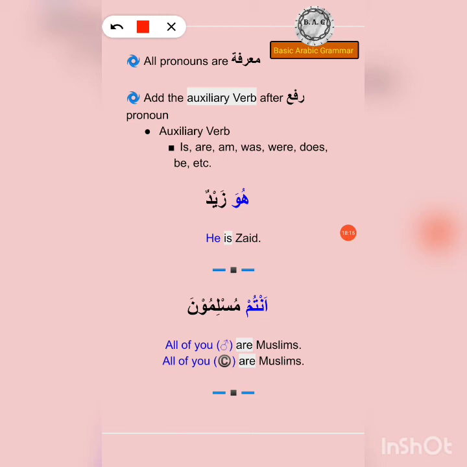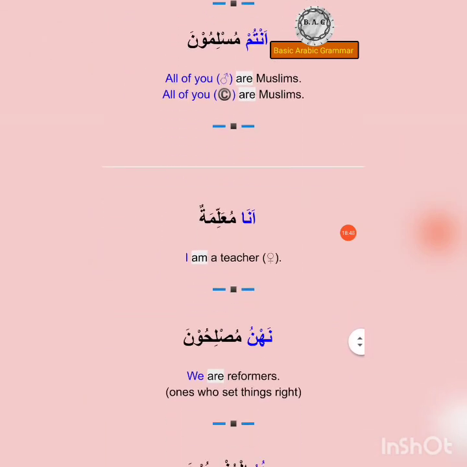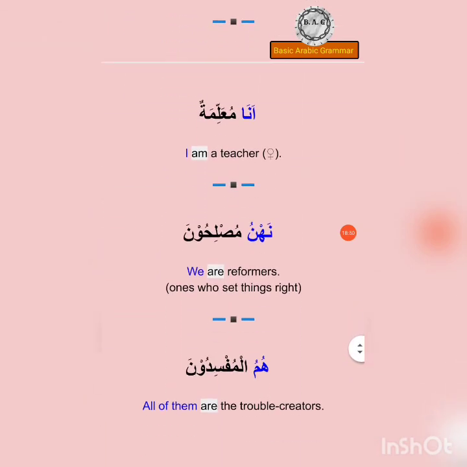Now this Muslim, which I just said in English, all of you are Muslim, is actually like a collective noun in English. So it is still plural, but of a different kind. So that's a distinction. Anyways, in Arabic, these two have to be the same, of course. So antum and muslimuna should correspond with each other in terms of number, gender, and everything else. Okay, next example is ana muallimatun.